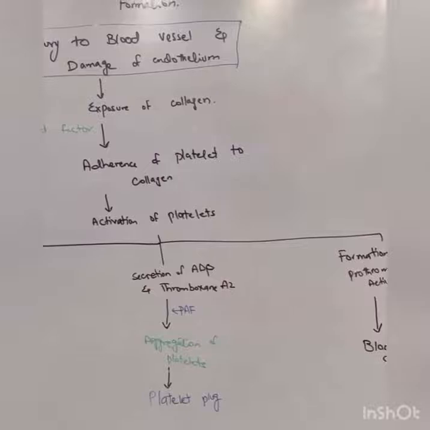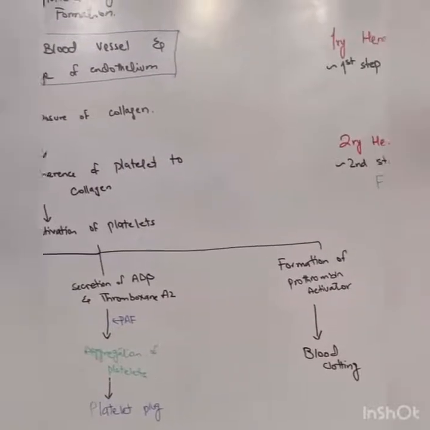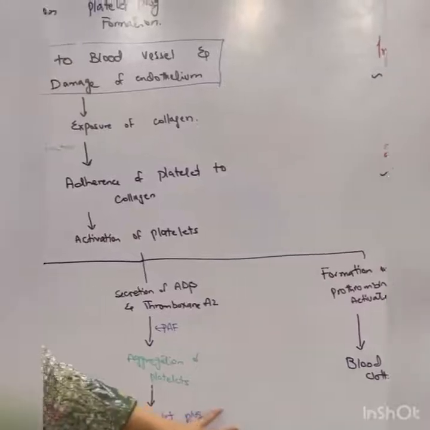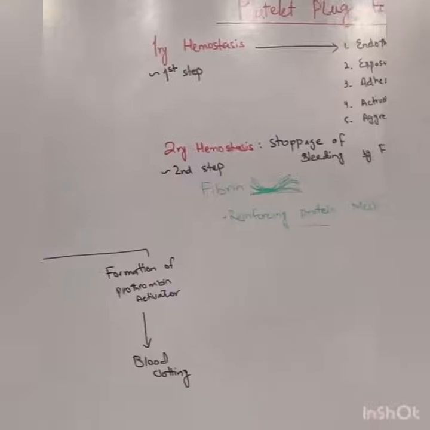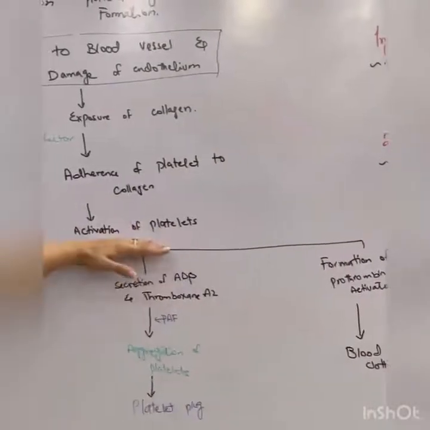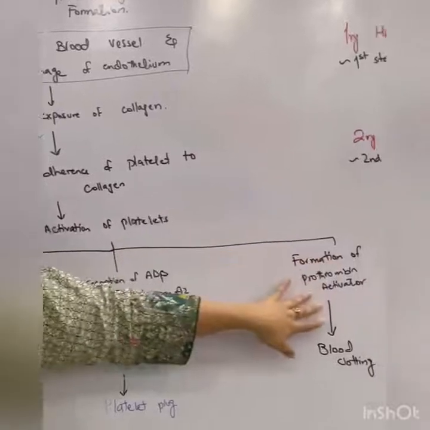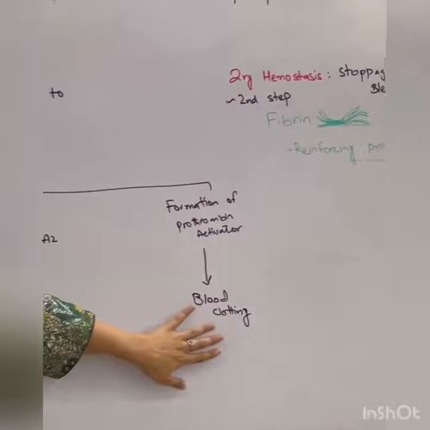This platelet plug is loose. It is just a loose platelet plug which will prevent further bleeding. Now, after the activation of platelet, there will also be formation of prothrombin activator which will cause the blood clotting.